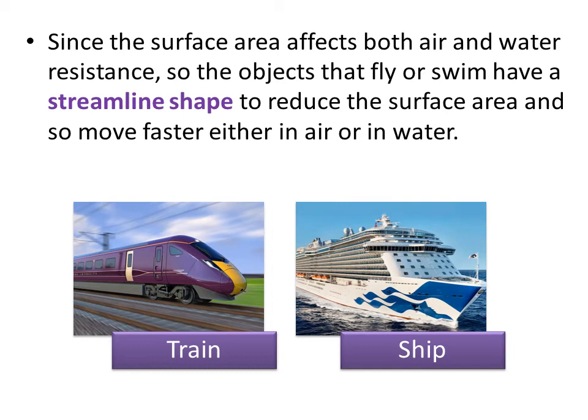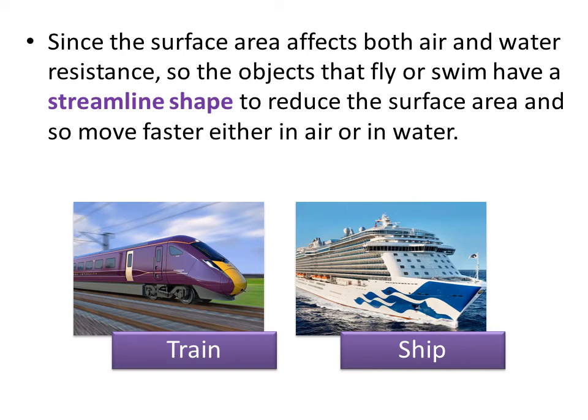And we said that we have 3 types of friction: friction between solid objects, air resistance, and water resistance. Air resistance is between a solid object and air. Water resistance is between a solid object and water. And we said that we have 2 factors that affect air and water resistance, which are speed and surface area. As the speed increases, both air resistance and water resistance increase, and as the surface area increases, both air and water resistance also increase.